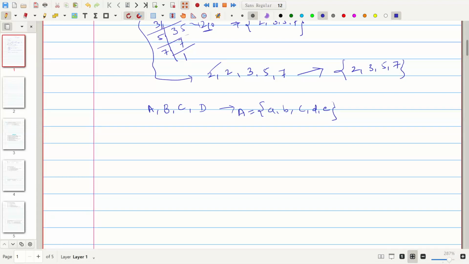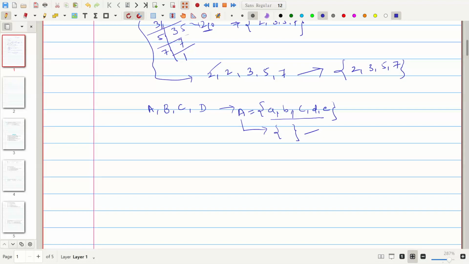Here the elements will be written separated with commas, and a set is always represented in curly brackets. This is one condition.